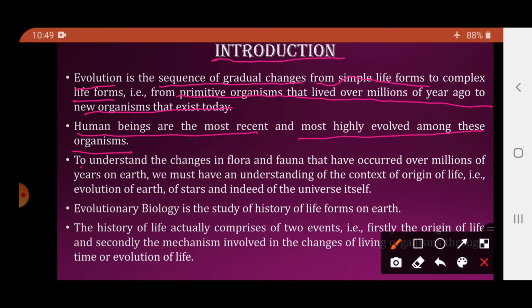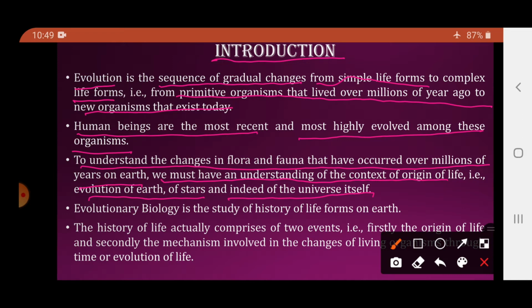To understand the changes in flora and fauna that have occurred over millions of years on earth, we must have an understanding of the context of origin of life, that is evolution of earth, of stars, and indeed of the universe itself. Flora and fauna, plants and animals, what changes came over millions of years?